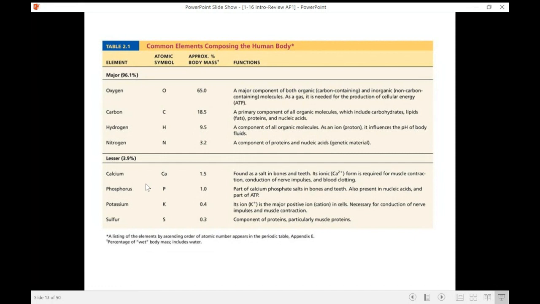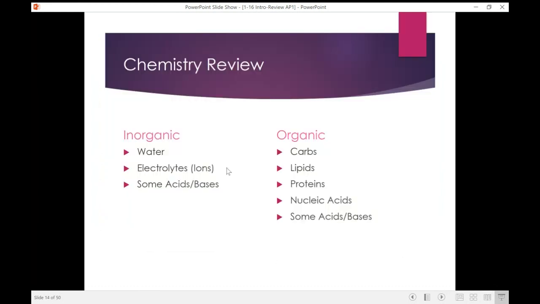We have our potassium ion, which is K+. Remember, we see that in our action potentials, so it's necessary for the conduction of nerve impulses and muscle contractions. And then we have sulfur, and sulfur is a component of our proteins, particularly for muscles. So when we look at our chemistry, remember we have inorganic and organic.